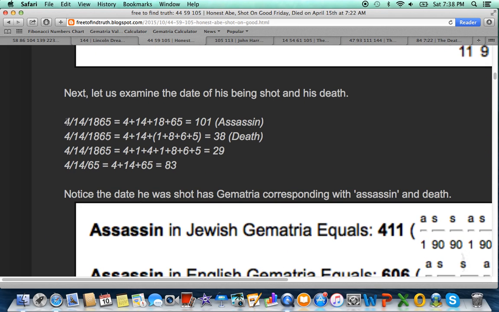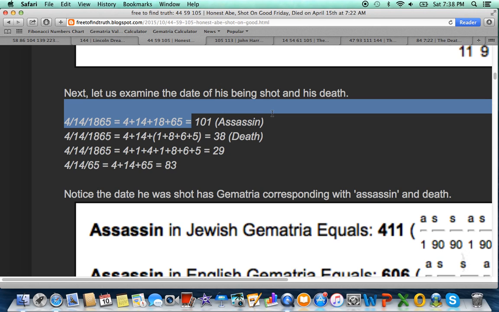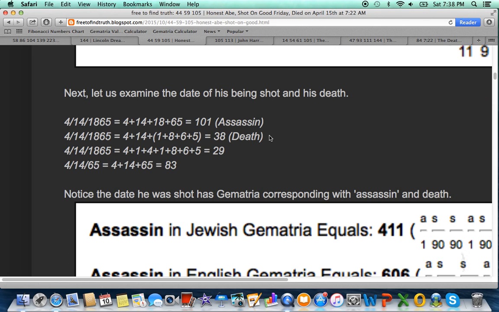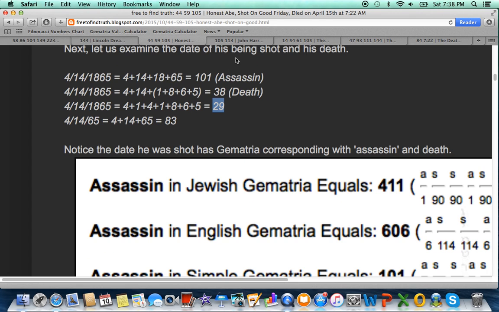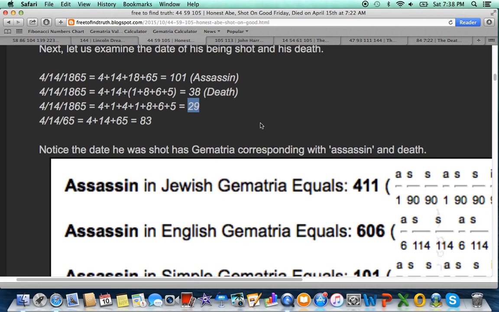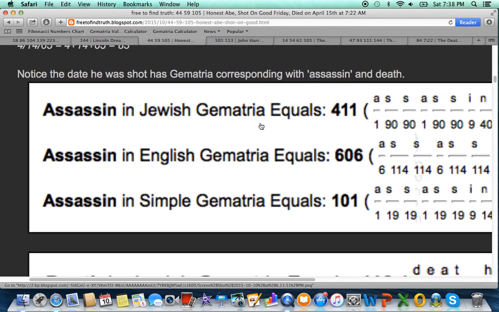The date Lincoln was shot on, not died on, but the date he was shot on, has this numerology of 101 connecting to assassin, 38 connecting to death, 29 is a number that connects to the date of the Gettysburg Address, 101, 38, 29, 83, all these numbers have 11 numerology. Special numbers, master numbers.